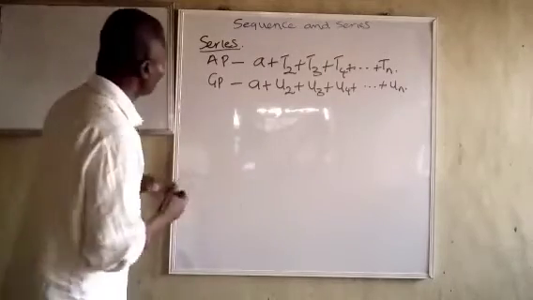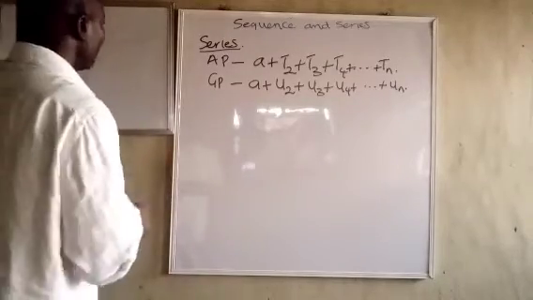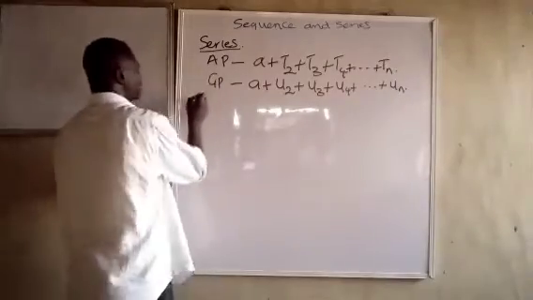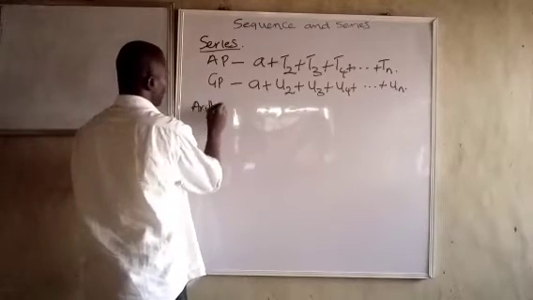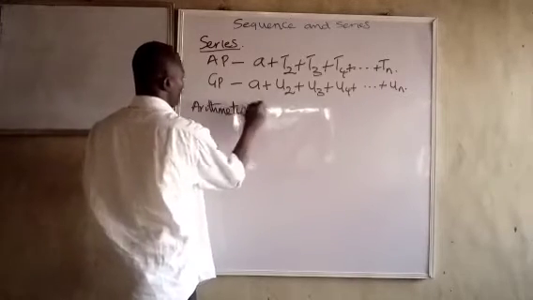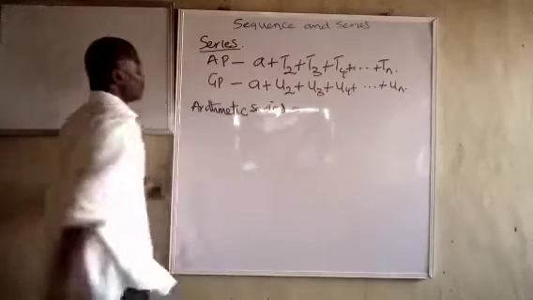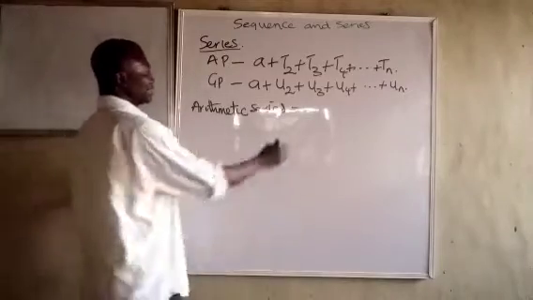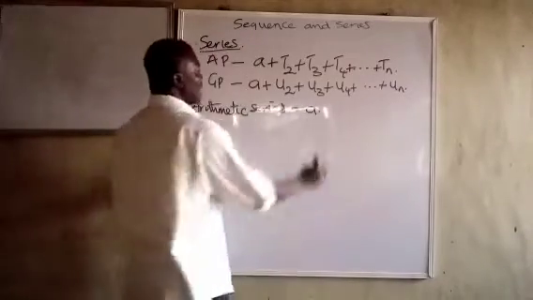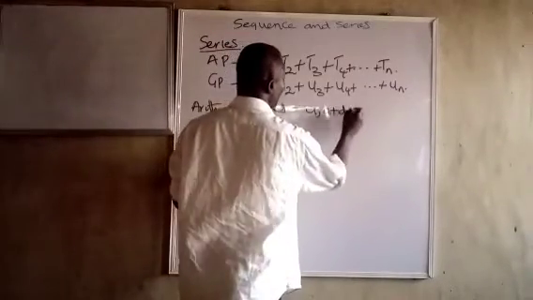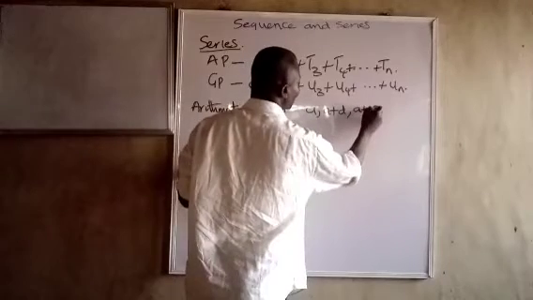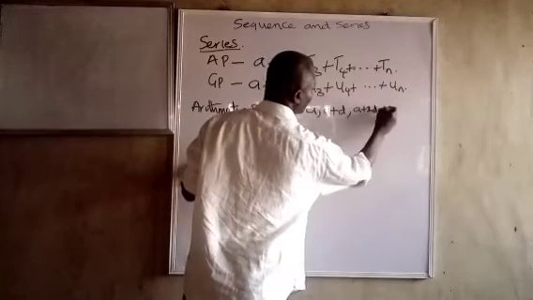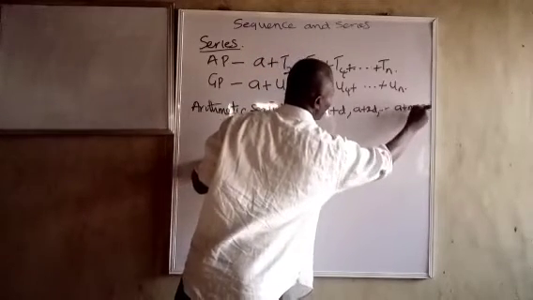Now let's go back to what we are doing. Let's talk about arithmetic series. We know that our first term is A. Our next term is A plus D. Our next term after this is A plus 2D, up to A plus (n minus 1)D.